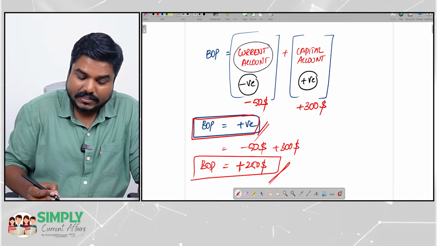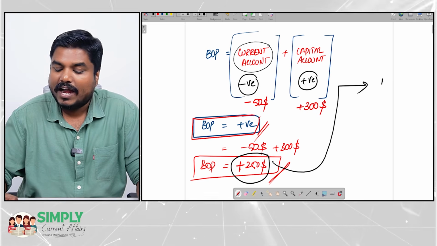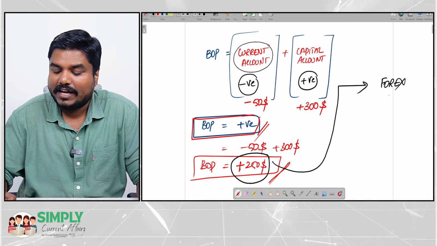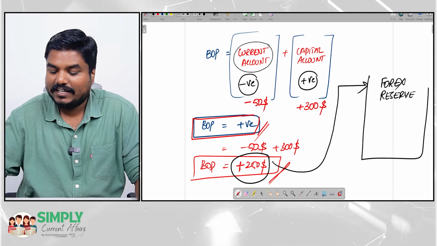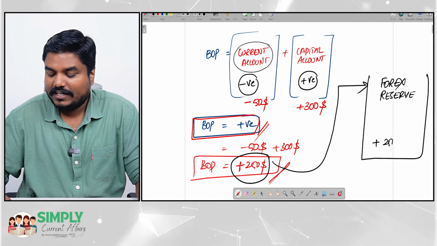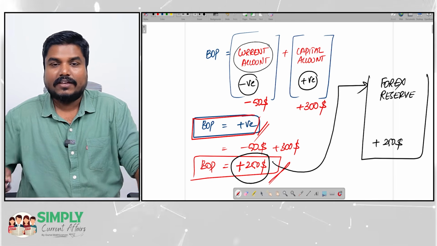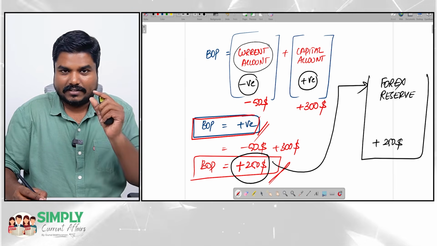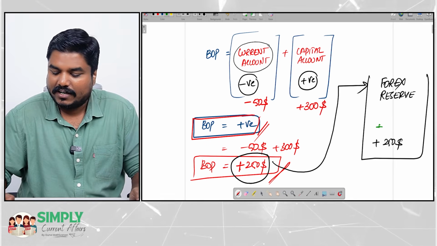Now, this positive balance of payment, this $250, will go and enter into India's Forex Reserve. Okay, this Forex Reserve, this is for a particular year. Last year maybe some more would have been added.